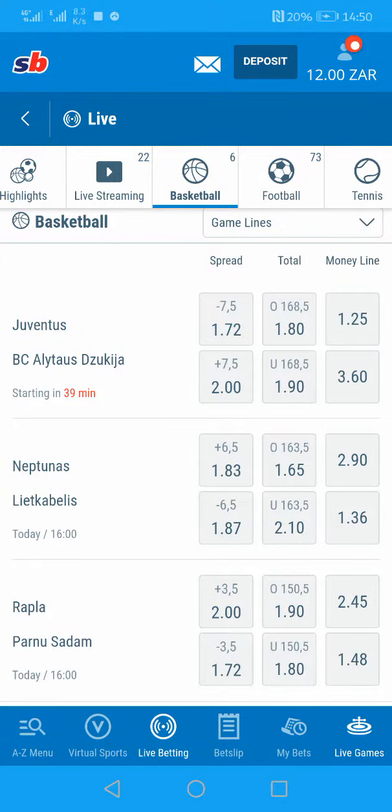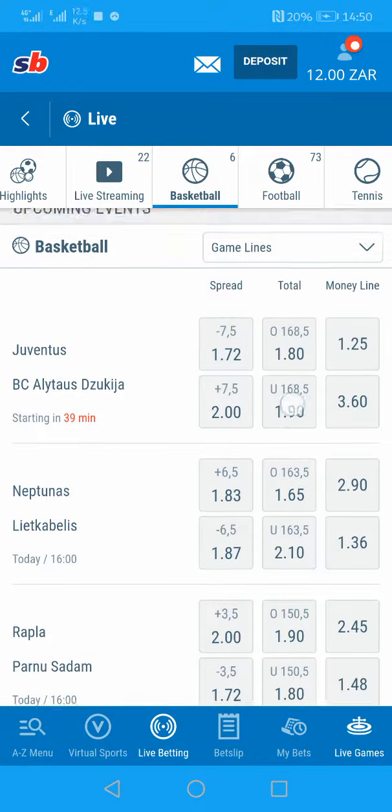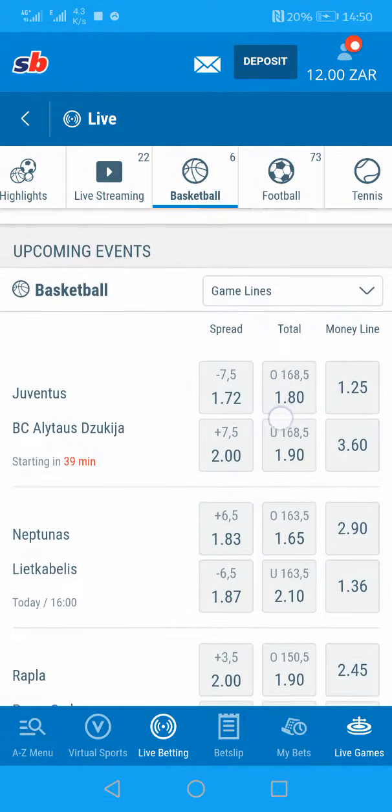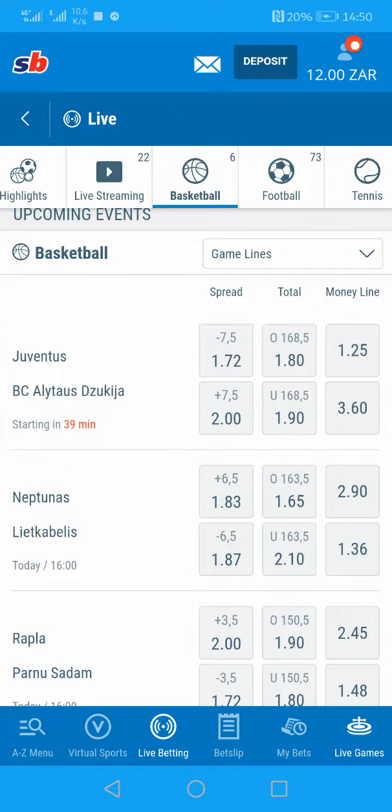Now let's go to totals. I know you understand totals. You've bet on soccer, the likes of over 1.5, under 1.5, over 2.5, and all of those. Those are totals. In basketball, you have overs and unders, same thing, but you can see that you have over 168.5, I mean, under and over.